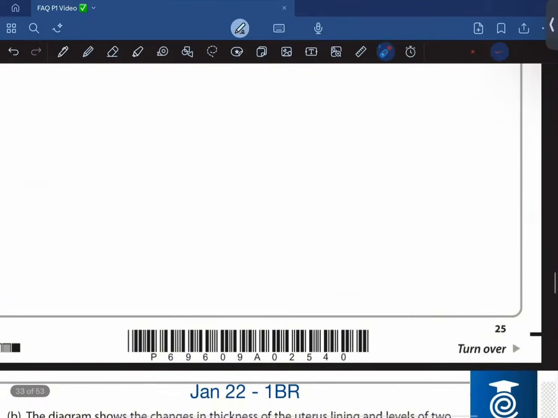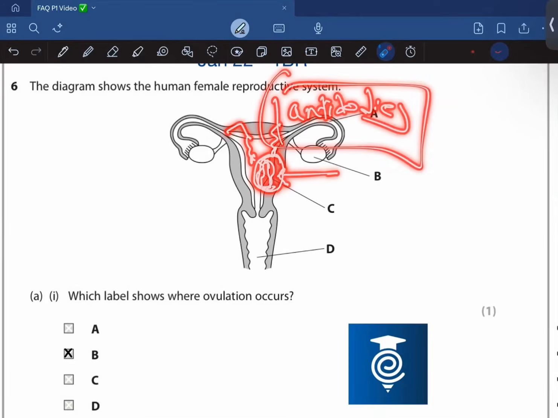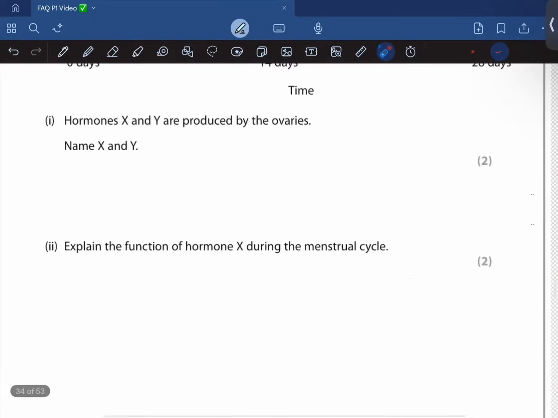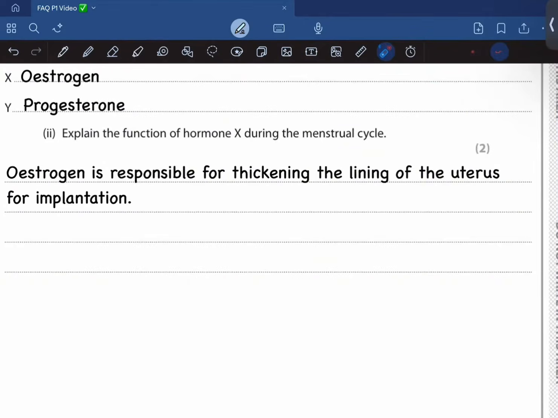So if there's an implantation taking place due to the fertilization of the gametes, then the fetus is going to get developed, right? And you basically also need to maintain the lining of the uterus, right? So for that, progesterone is required, and to prevent this fetus from being rejected by the antibodies of the mother, progesterone also plays an important role in preventing this. Okay, moving on. Estrogen and progesterone. Okay, so estrogen is responsible for thickening the lining of the uterus and also for any possible implantation.